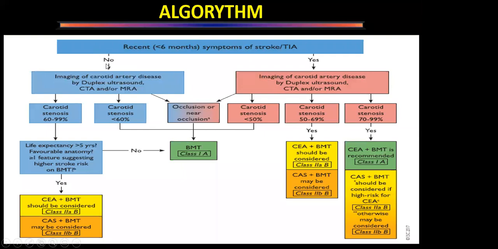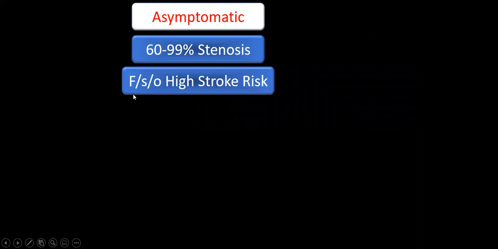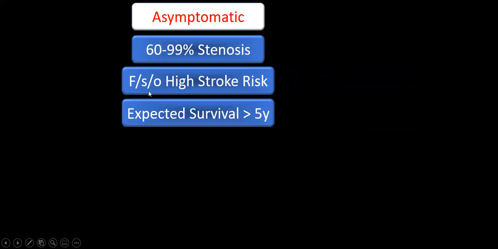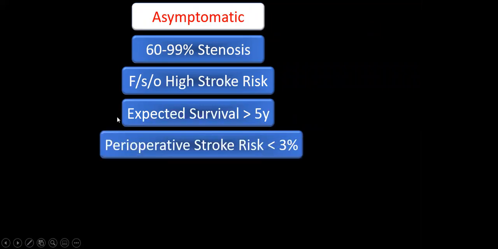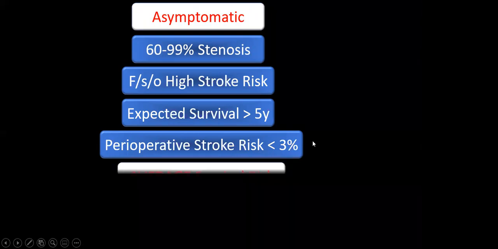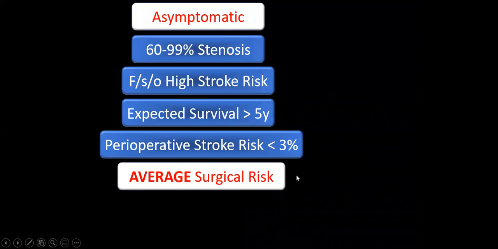So this is the algorithm for patients who are undergoing coronary artery bypass grafting, and I have tried to simplify this. We have an asymptomatic patient with 60 to 69% stenosis, features suggestive of high stroke risk on imaging, expected survival of more than 5 years, and our center can perform the procedure with less than 3% perioperative risk of stroke or death. This includes stroke and death both. If all these things are satisfied, then we see how much the surgical risk is.